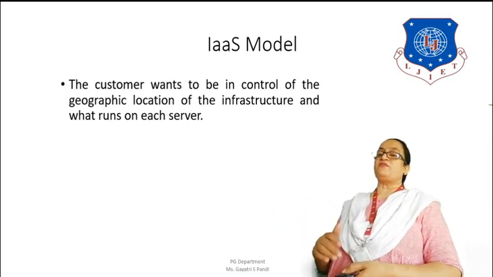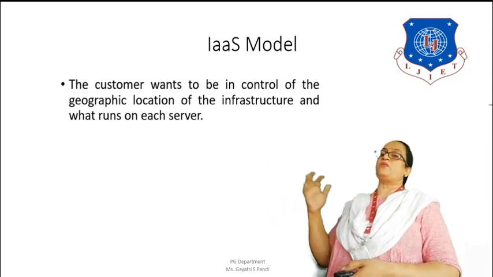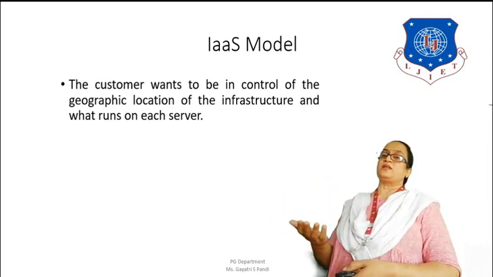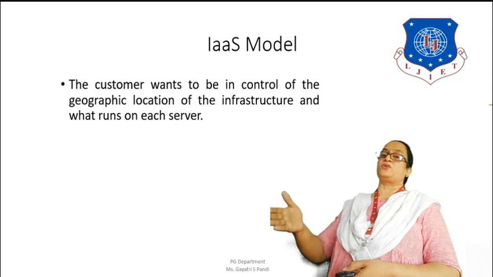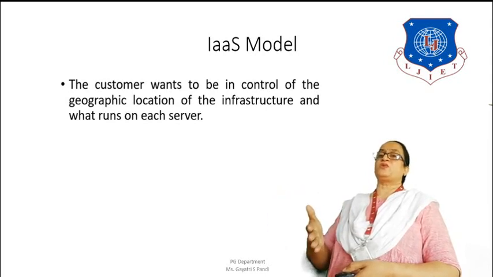Similarly, if someone from America is accessing and they have a data center there, Americans will get the American data center. They are geographically located close to the server. So your location has to be very close to a specific server, and based on that, the services can be provided. So the customer wants to be in control of the geographic location.